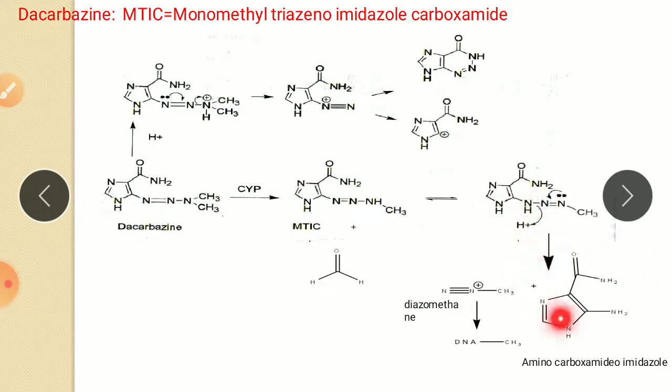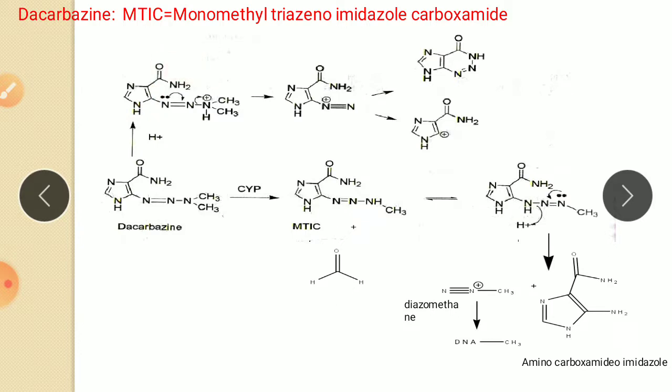So here there is a formation of two products, that is diazomethane. So it is diazomethane and this product is called amino carboxamidoimidazole. Then this diazomethane causes alkylation. So it is a positive charge which causes the DNA alkylation this way. So this reaction is responsible for the mechanism of action. The above side is a side metabolism.